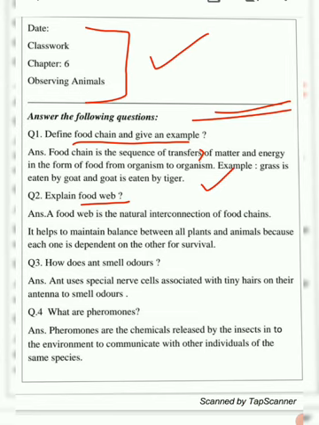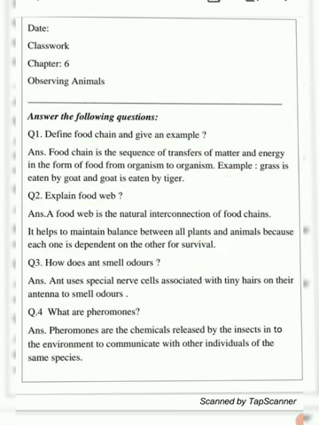When a lot of food chains are there in an ecosystem, we find it like a food web, because we don't have any idea which animal is going to eat what. It helps to maintain balance between all plants and animals, because each one is dependent on the other for survival. They are all dependent on each other for their survival, obviously, because they are eating each other. So these two questions we have done.